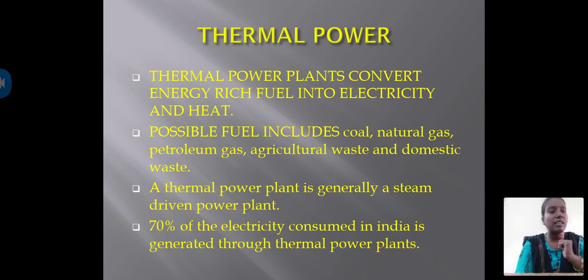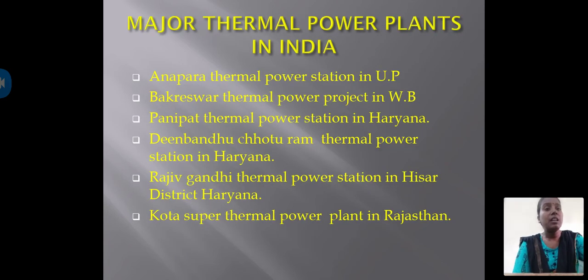What are the fuels? Whatever fuels we can use for preparing thermal power: we can use coal, natural gas, petroleum, agricultural waste and domestic waste in a thermal power plant to prepare electricity and heat. A thermal power plant is a steam-driven power plant, and 70% of India's electricity is produced through thermal power plants.